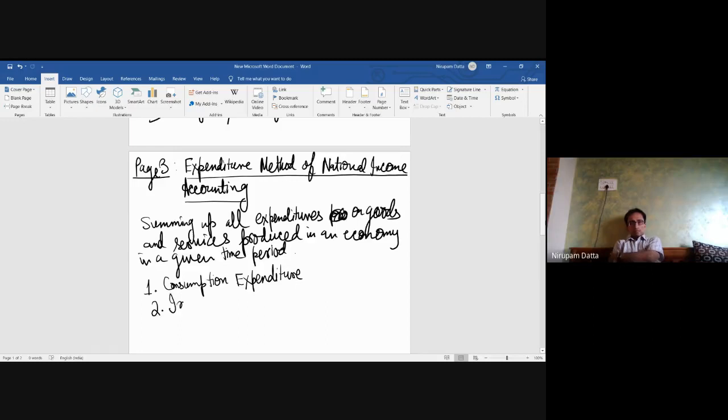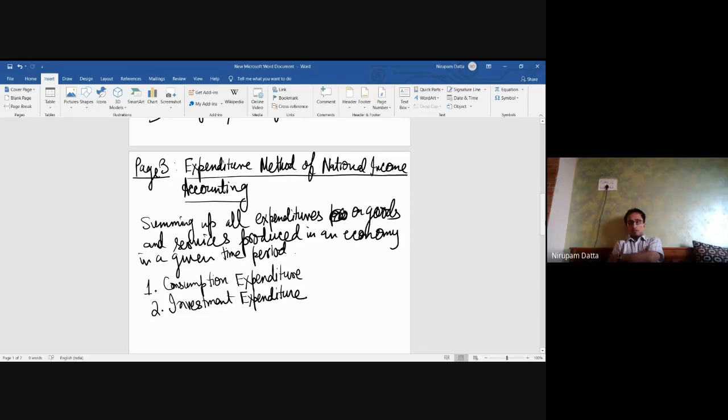Then comes your investment expenditure. So the expenditure on machinery and equipment that are produced in a given year for increasing the production capacity of the economy will be counted as investment expenditure.